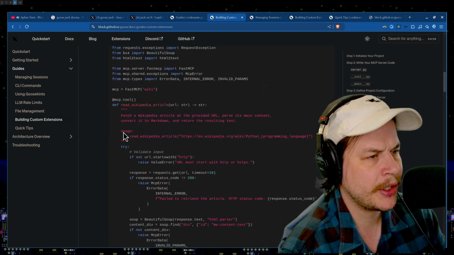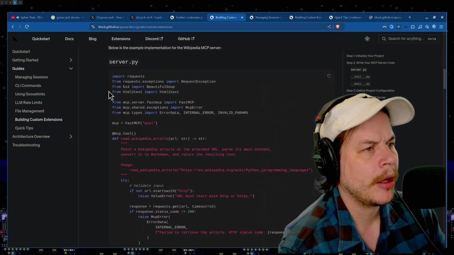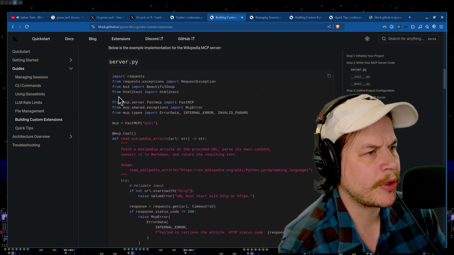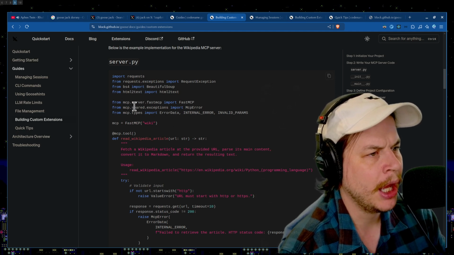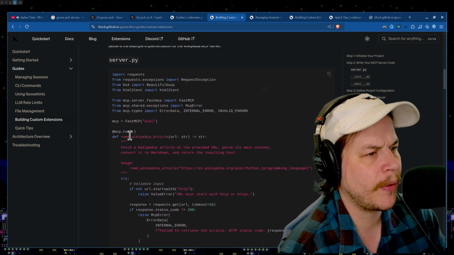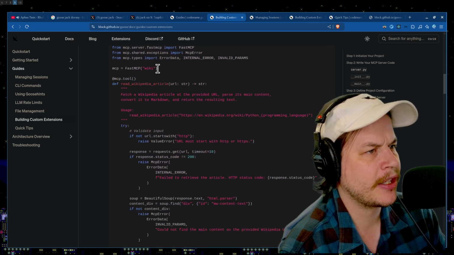We're going to write some code. Here's the code right here. It's called server.py. We're importing requests. We're importing some exceptions. We're going to do BeautifulSoup for some web scraping, html2text for some web scraping, MCP libraries for MCP stuff. Great. We've got MCP. It's going to be called Wiki. We've got something called read Wikipedia article. Here we've got a documentation.